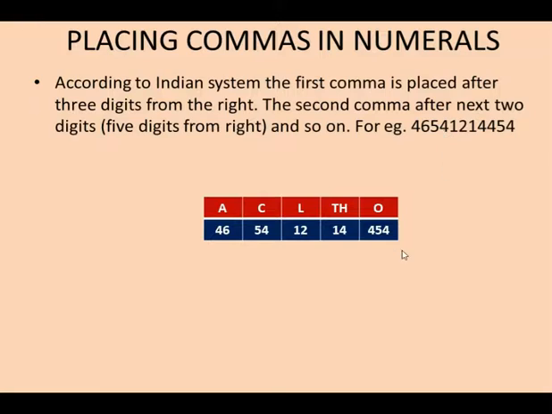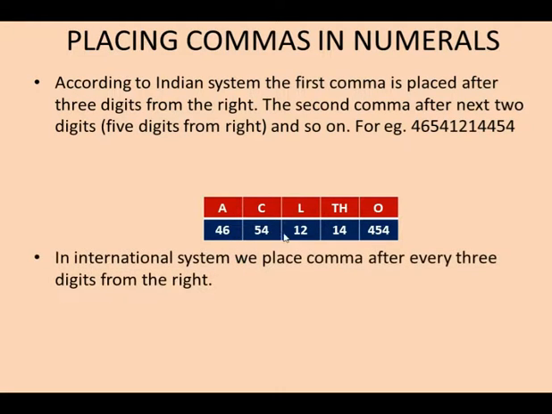I have placed the last 3 digits in the ones column, then the next 2 digits from the right, then the next 2, and so I get 46 arabs, 54 crore, 12 lakh, 14,000 and 454. Accordingly I can place the commas also.